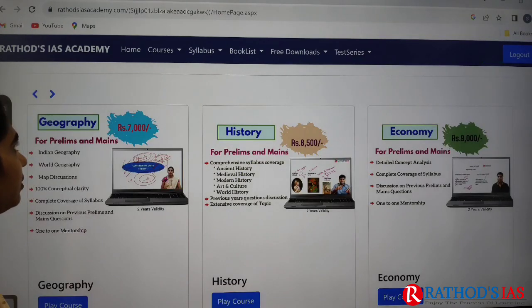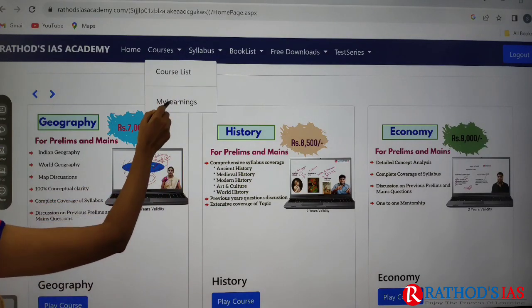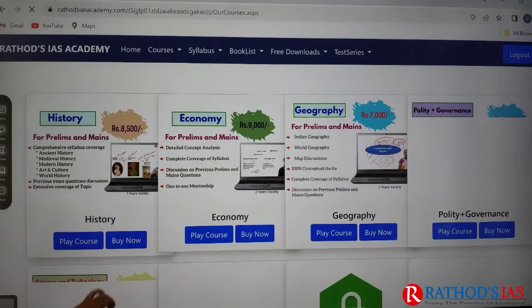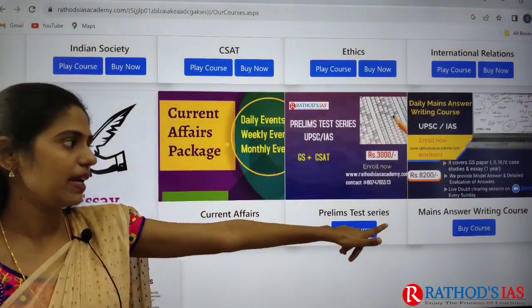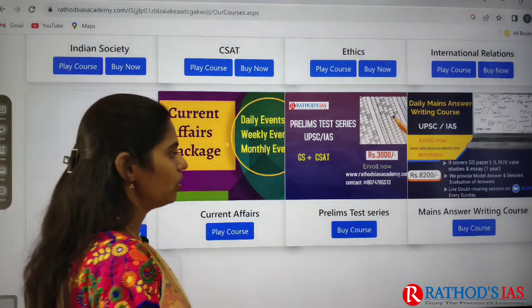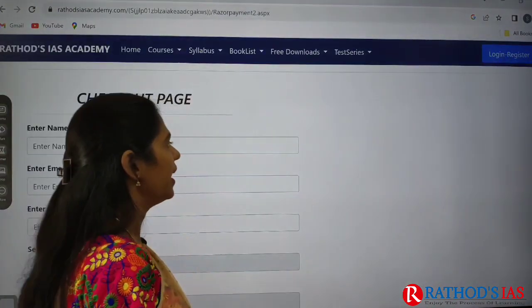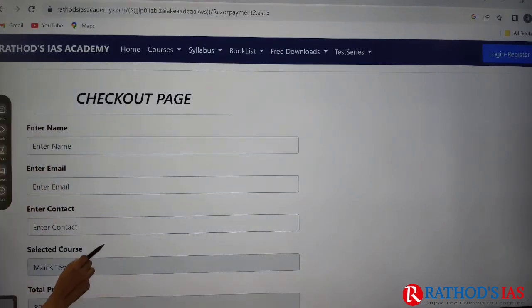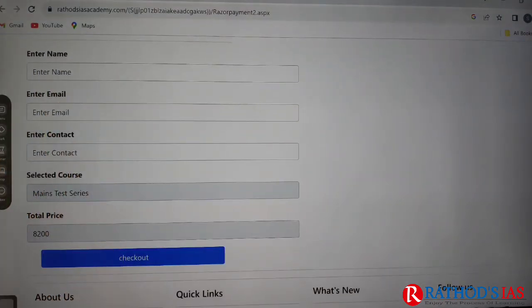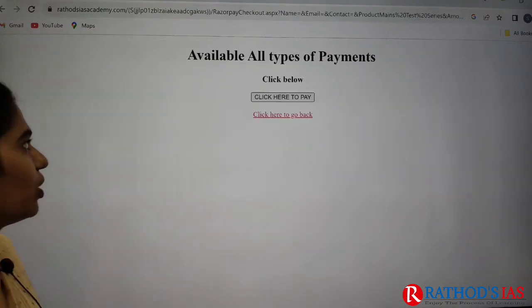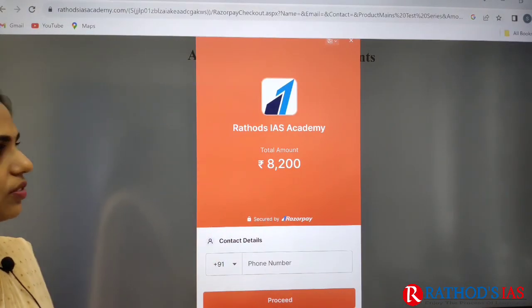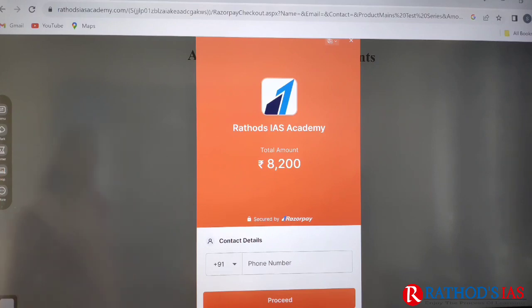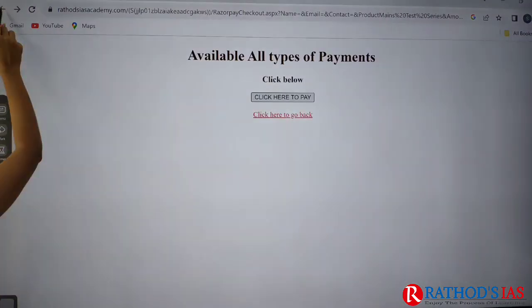After login, you have to click on courses, and here you can see the course list. In this course list, at the last you can see the mains answer writing course. Here you can click on buy course, and after that it will open this checkout page. Here also you have to give the details, and after that you have to give the checkout, and the payment gateway will open here. Like this, you can proceed with the payment. So in this way you can join this course.